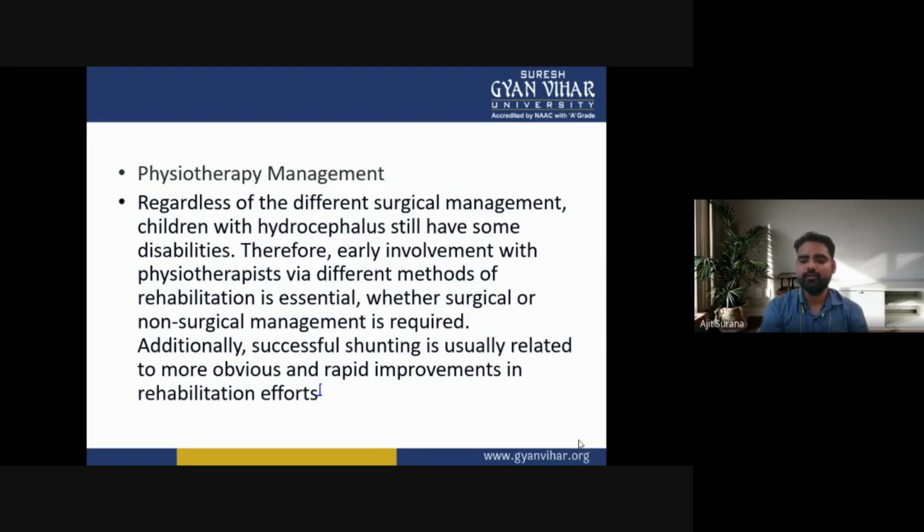Additionally, successful shunting is usually related to more obvious and rapid improvement in the rehabilitation effort.